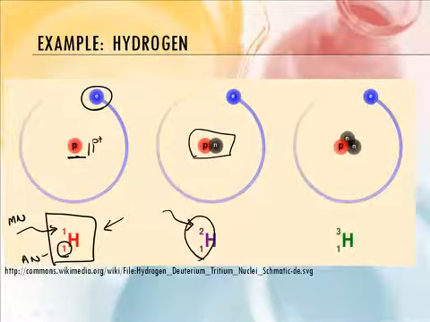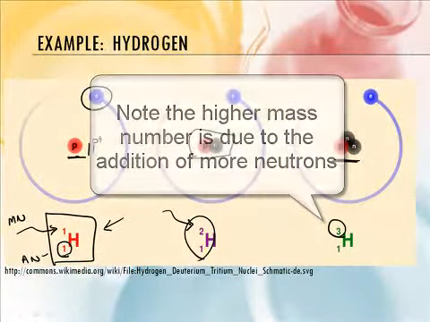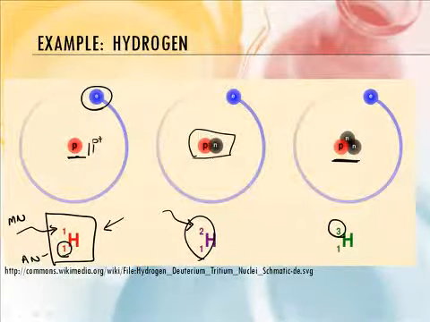That's correct. And then the third kind of hydrogen has 2 neutrons and a proton, and its weight is 3. So it's still hydrogen, because it has 1 proton, but it has a mass number of 3. So the difference is the different numbers of neutrons, and also, of course, their mass as a result is different. All right, so those are the isotopes of hydrogen.